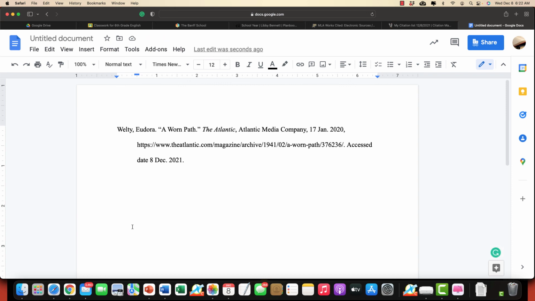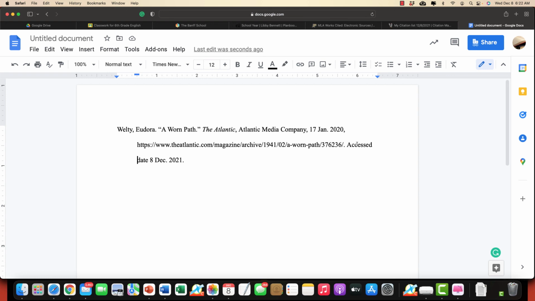One thing that's very important is you need to check the formatting. Okay, so the container is italicized because remember, big things are italicized. You can go and check the periods and the commas against the example on that citation page from the Purdue OWL.